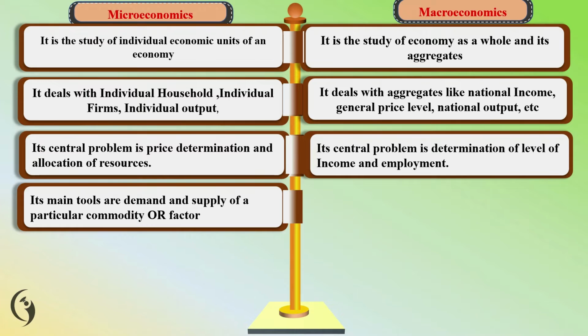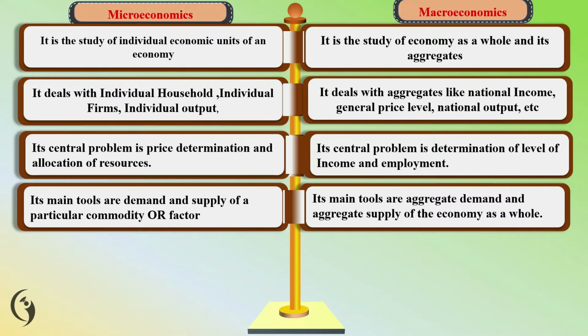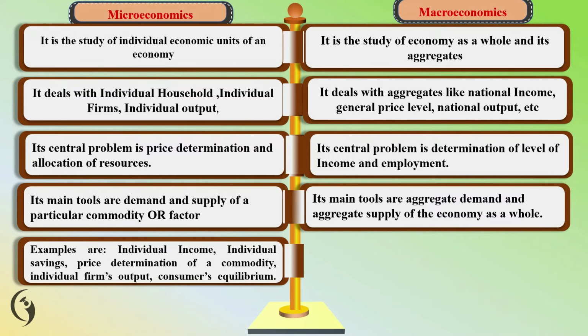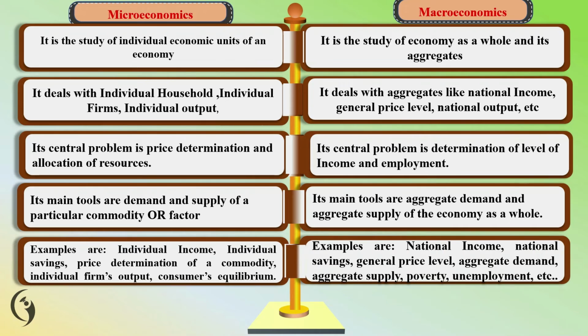In microeconomics the main tools are demand and supply of a particular commodity or factors. In macroeconomics, the main tools are aggregate demand and aggregate supply of an economy as a whole. For example, in microeconomics: individual income, individual saving, price determination of a commodity, individual firm's output, consumer equilibrium, etc. Now the examples of macroeconomics are national income, national saving, general price level, aggregate demand, aggregate supply, poverty, unemployment, etc.